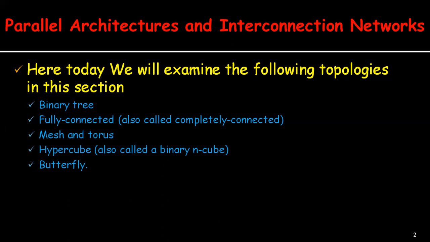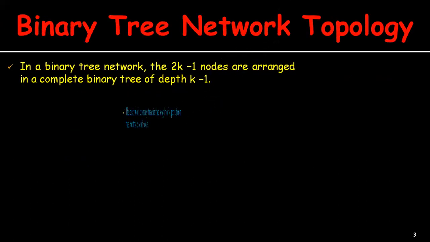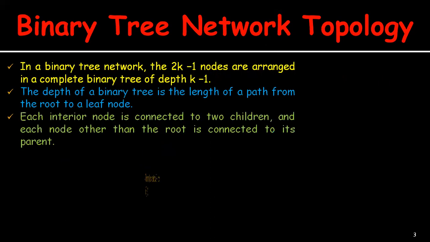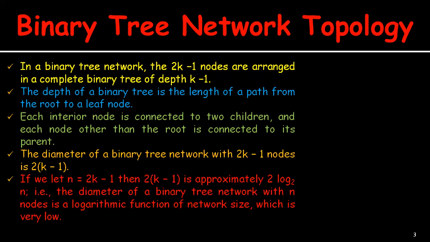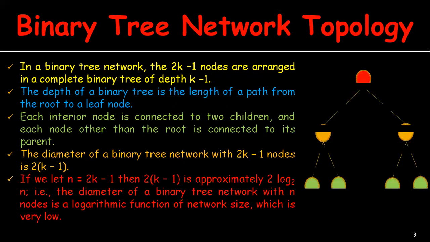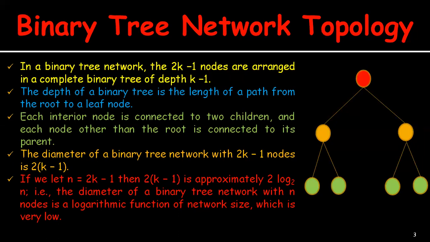Coming to the first one, the binary tree network topology. In a binary tree network, 2^k minus 1 nodes are arranged in a complete binary tree of depth k minus 1, as we can see in this figure. Here the depth of the binary tree is the length of the path from the root to the leaf node.